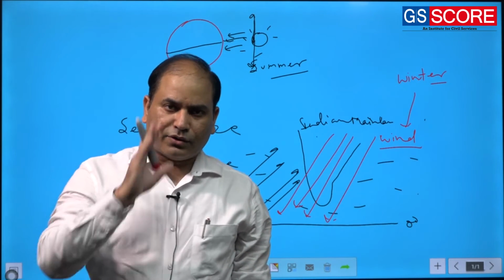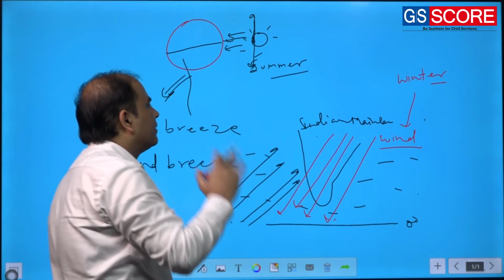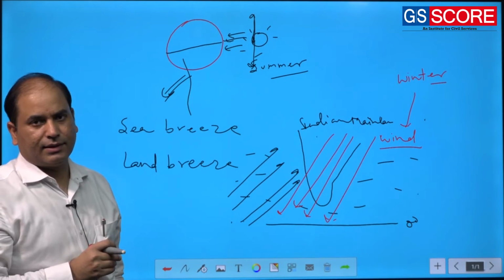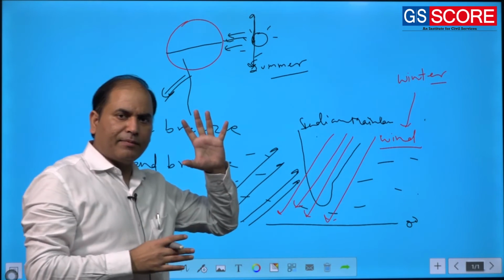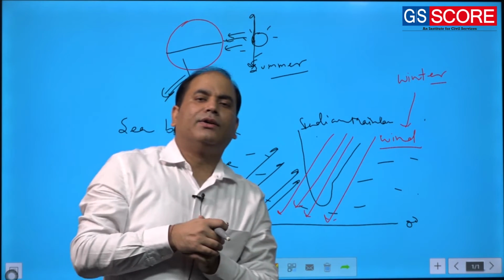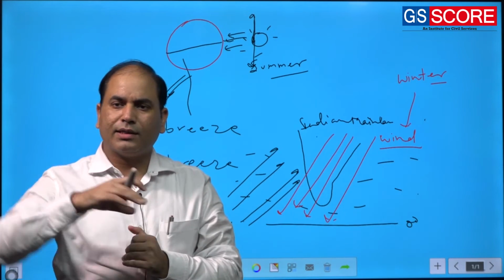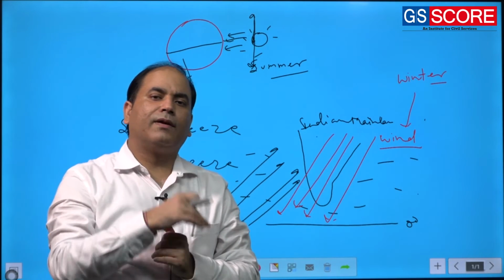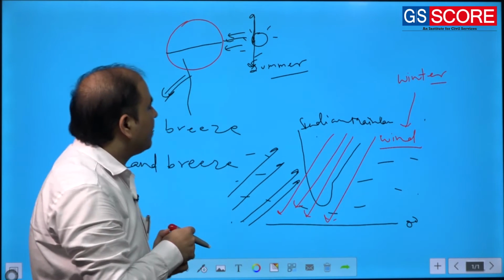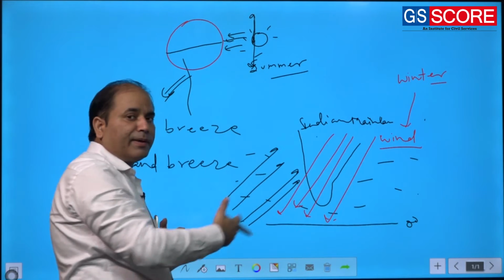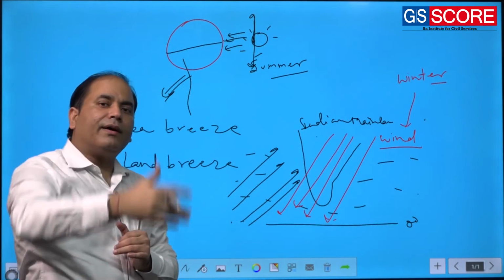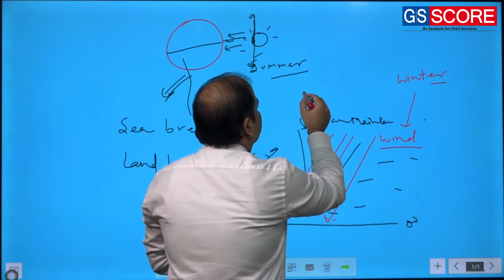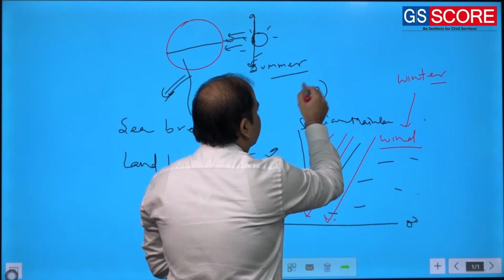So what Halley explained is that in summer season the sun will be overhead to India, because at the peak of its 21st June position, the sun's position will be around the Tropic of Cancer, which almost passes through the middle of our country. So during the summer season, the Indian mainland will get very highly heated up. Due to this high heating of the Indian mainland, a low pressure will develop.